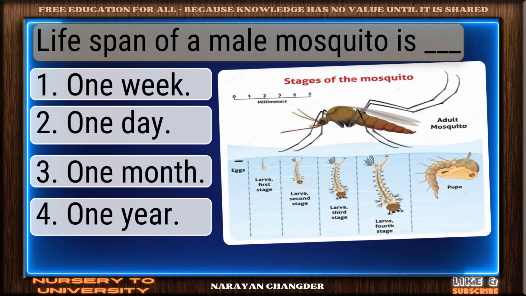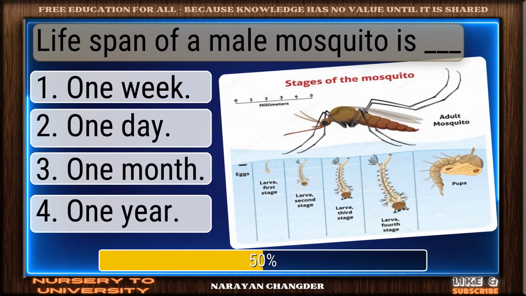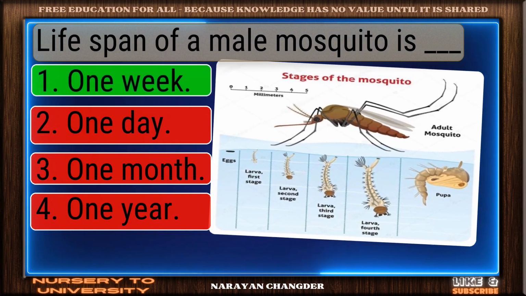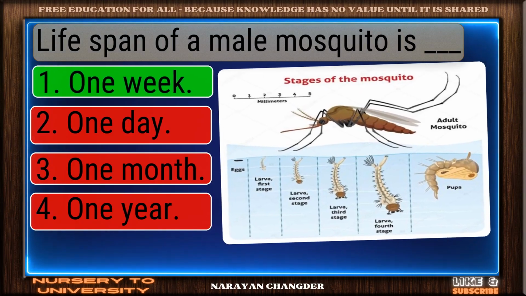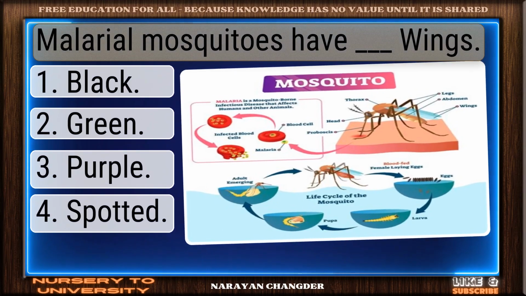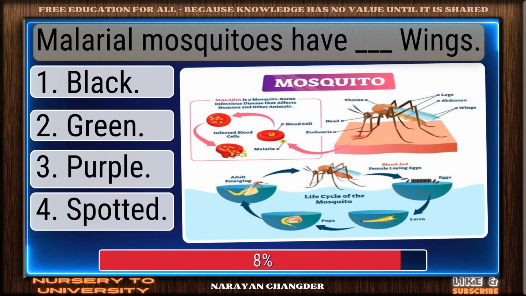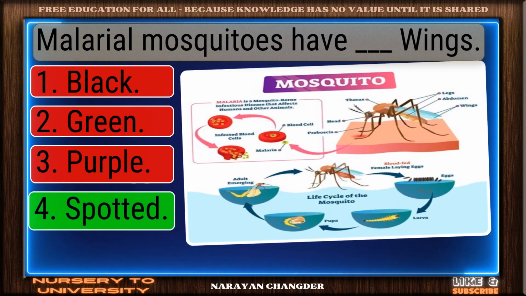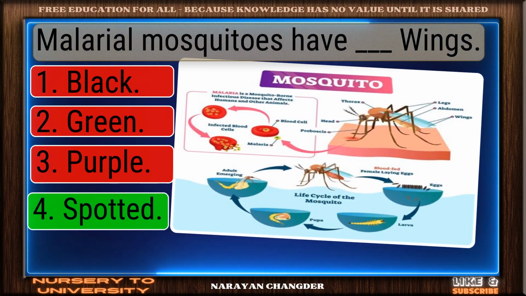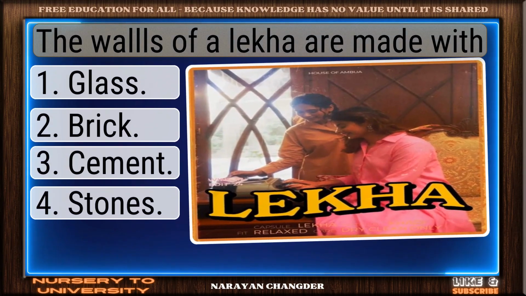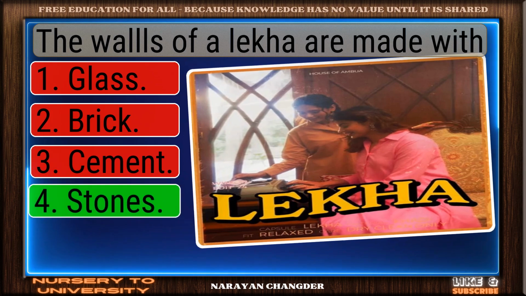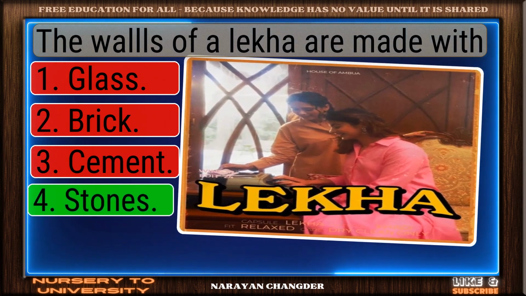Lifespan of a male mosquito is dash. Good thinking. 1 week is the right answer. Malarial mosquitoes have dash wings. Well reasoned. Spotted is the correct choice. The walls of a leca are made with. Bravo. Stones is the answer.